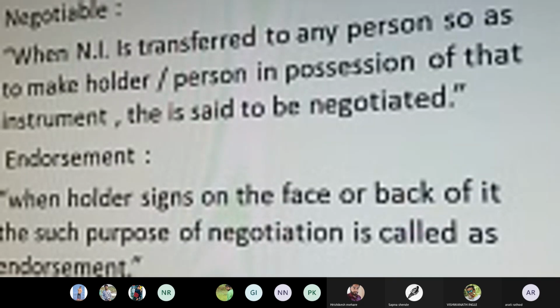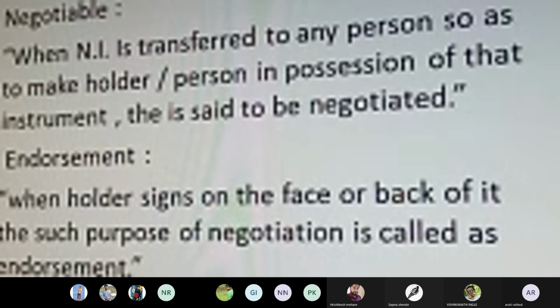That is, if a particular check, promissory note, or bill of exchange has been drawn, and it has been transferred from one person to another to give the assurance that the particular person will get the payment of that document, then we can say that the instrument is negotiated. Definition of endorsement: when the holder signs on the face or back of the instrument for such purpose, the negotiation is called an endorsement.